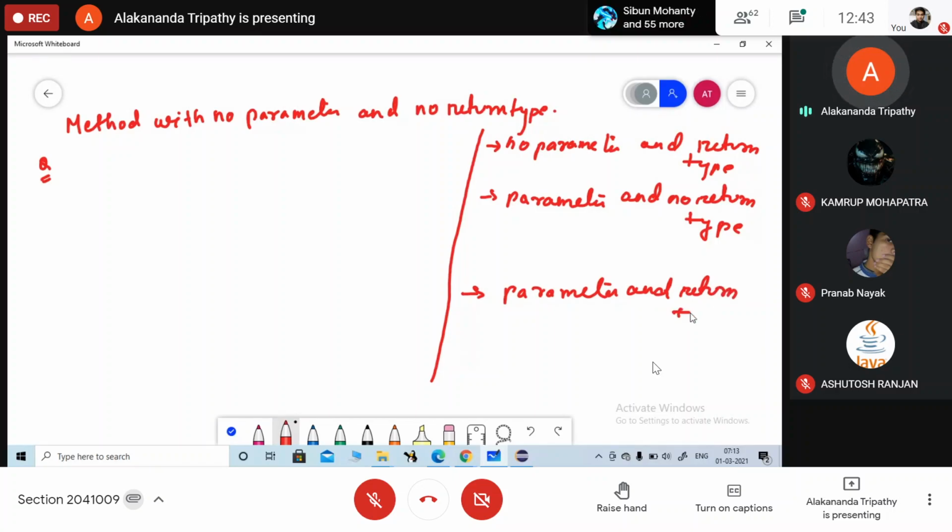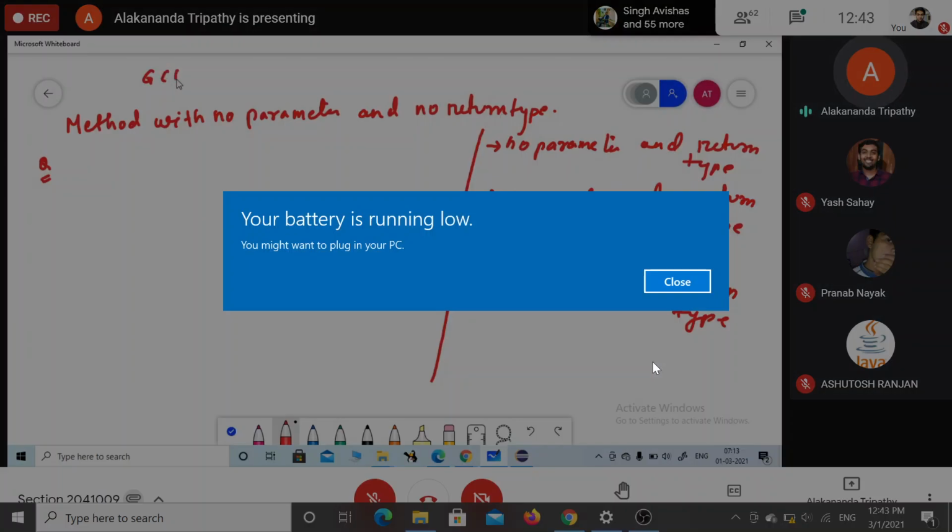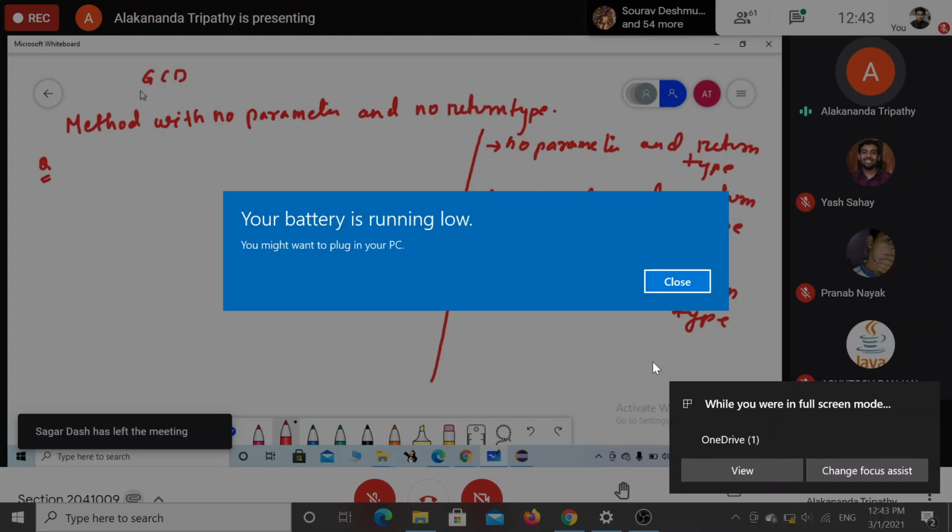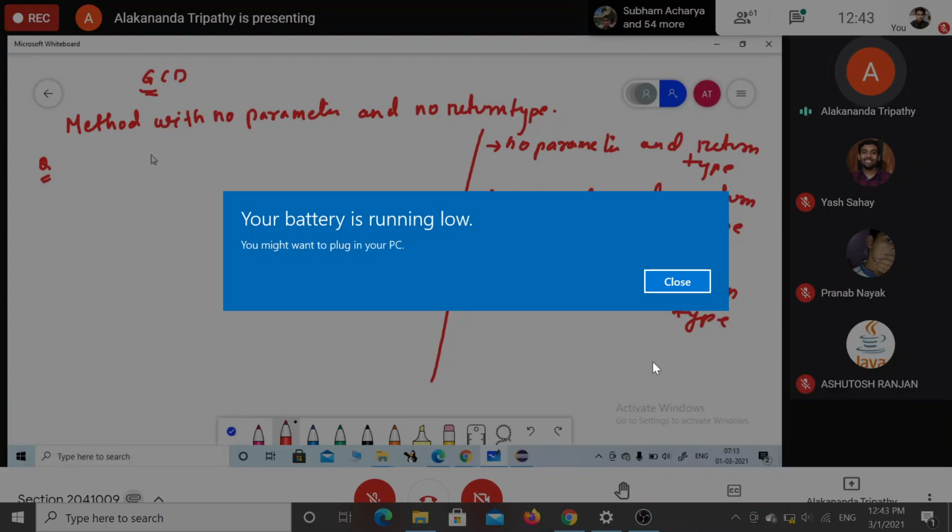So we have discussed the factorial program. Yes, ma'am. So we have not discussed the GCD, right? No, ma'am. Okay. So first I will start with a simple example, then we will move to the GCD of 2 numbers. Method with no parameter and no return type. And from now onwards, assignment 5 के बाकी सारे programs को हम लोग using method बनाएंगे. We will do it using method.